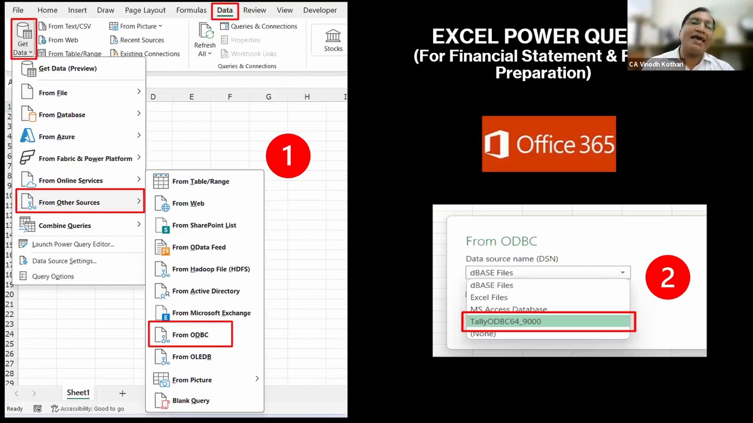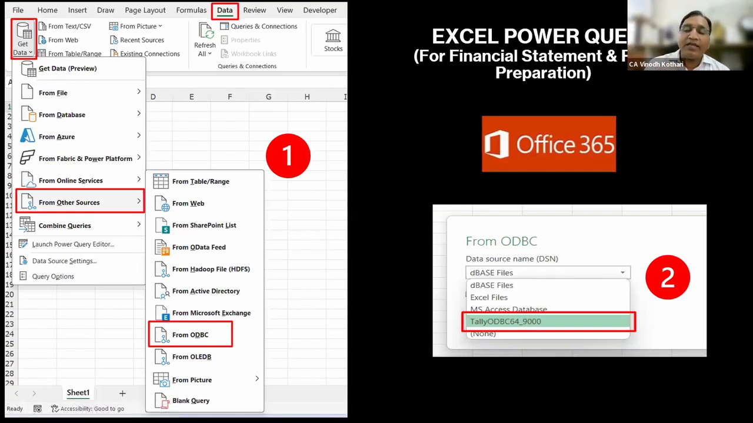If there are viewers who were there in my previous session, if you see in the previous session, I used to select the Power Query and then I extracted the data. But this time there is a change, more advancement is done. So once I select ODBC, it will ask me what is the link you want. So you can see this Tally ODBC 64 9000. We have activated that F1 connectivity, yes.